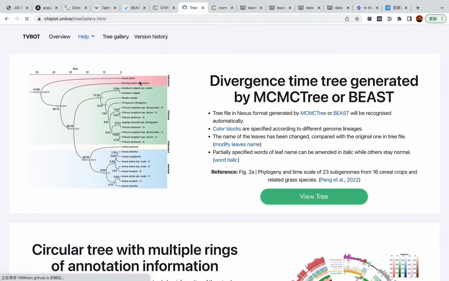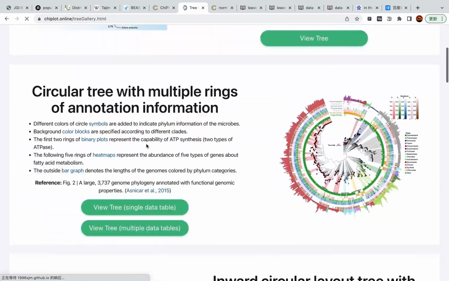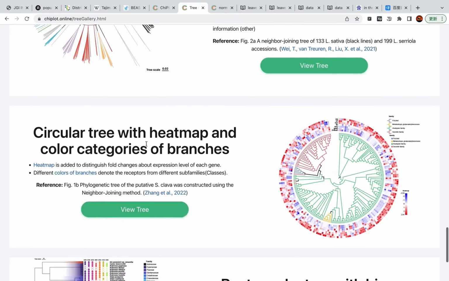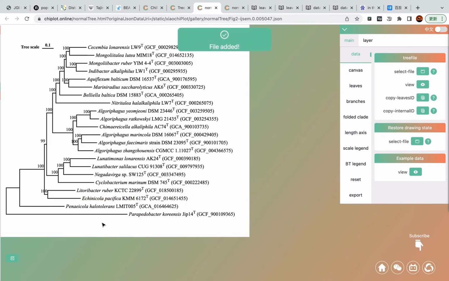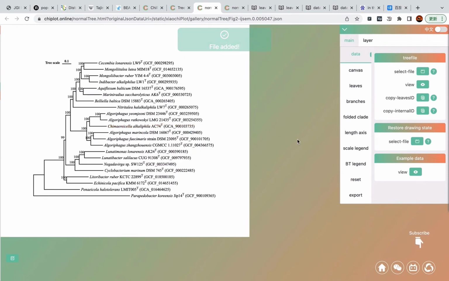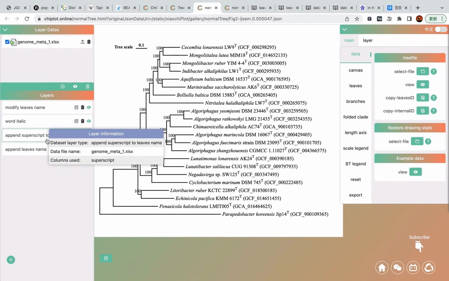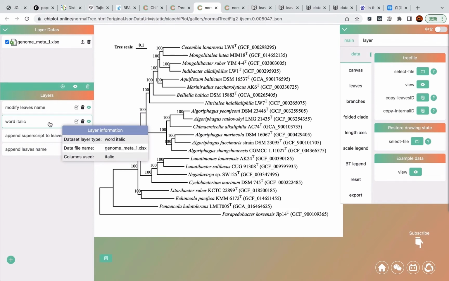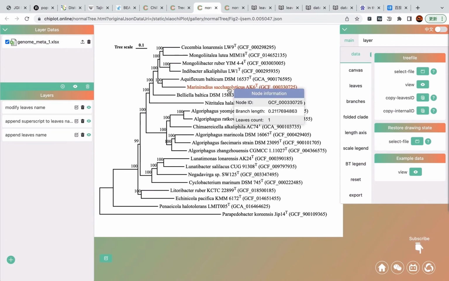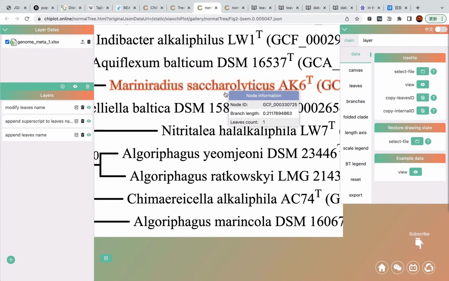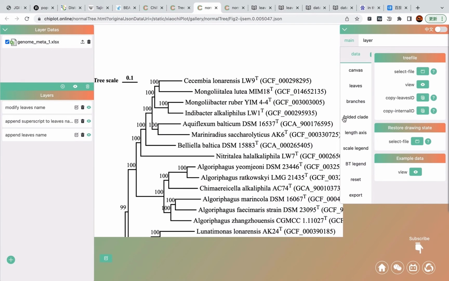open a tree like this one. This tree, we have added a word italic annotation dataset layer. If we delete it, the font style of the leaf text will not be changed, so we can